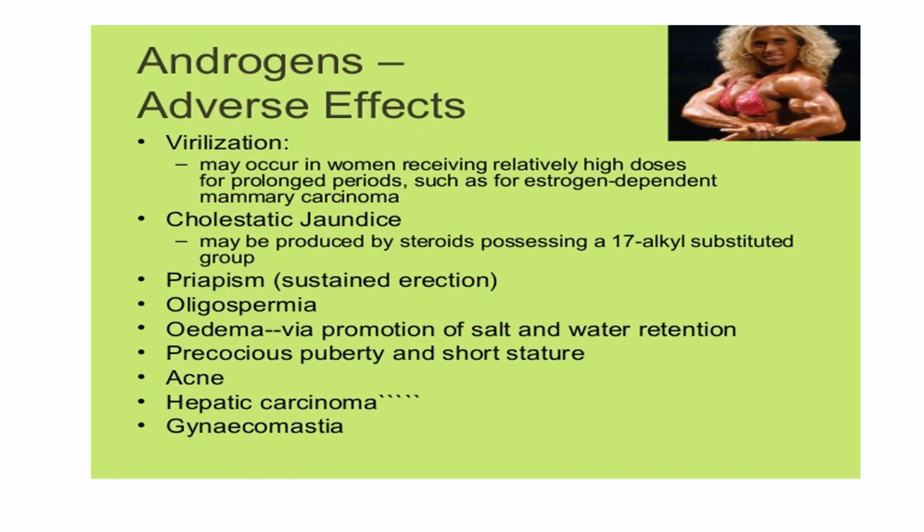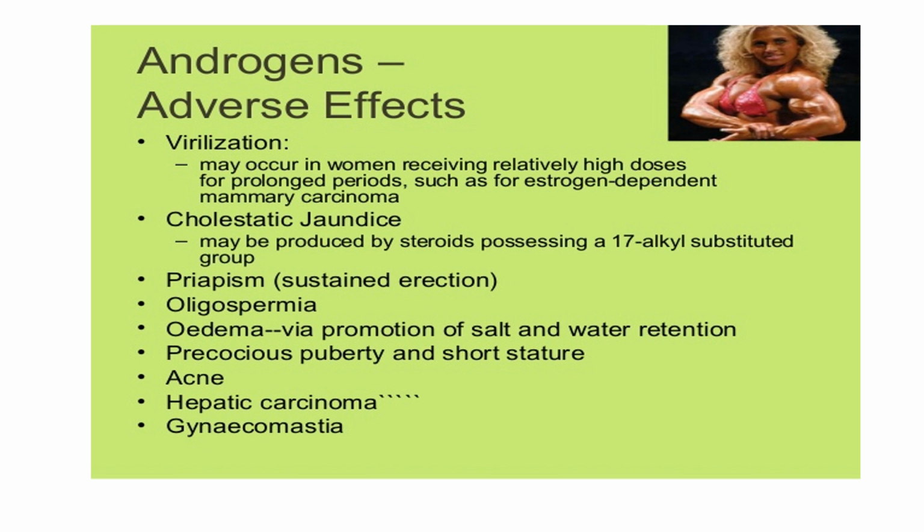Coming to the side effects or adverse effects of androgens. In females, it is virilization. This is mostly seen in women who are receiving high doses for a prolonged period, such as in estrogen-dependent mammary carcinoma. What does virilization include? Virilization includes hirsutism of the face, that is excess of body hair, deepening of voice, which is irreversible on prolonged treatment, and also menstrual irregularity, frontal hair loss, acne and clitoral enlargement. Masculinization of a female fetus may occur if it is given during pregnancy.